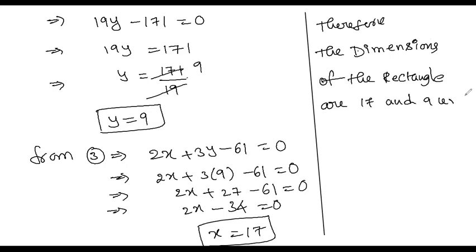Length is 17, breadth is 9. Clear? Yes, sir. This is the required solution for this problem. If you have any doubt, you can ask me. No doubt, sir. Okay.